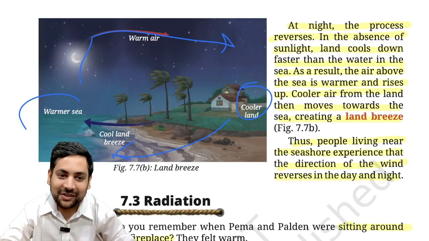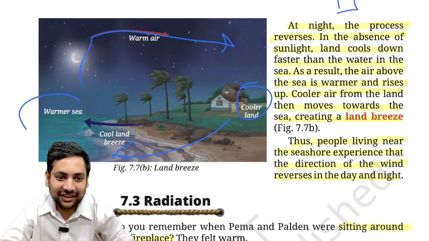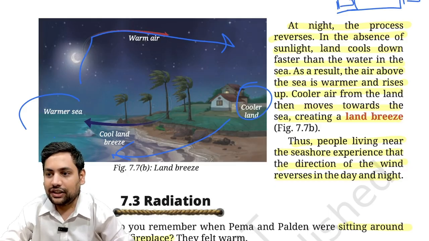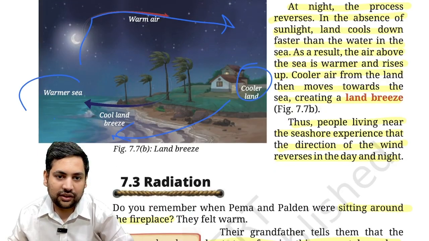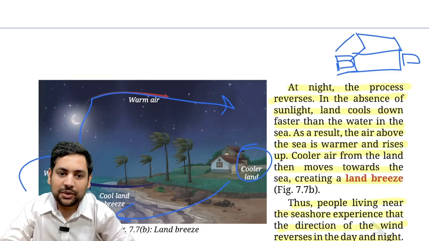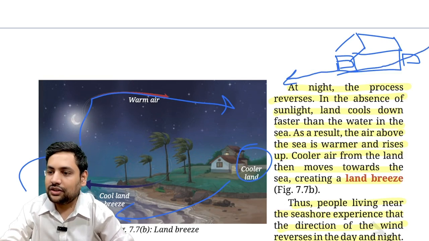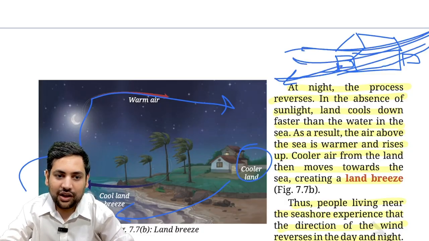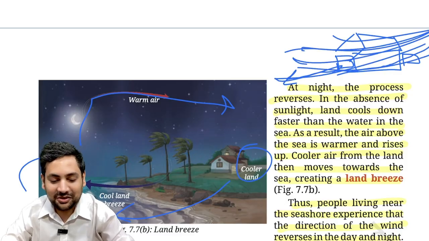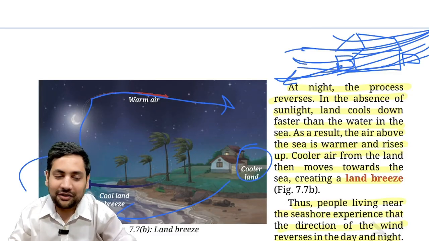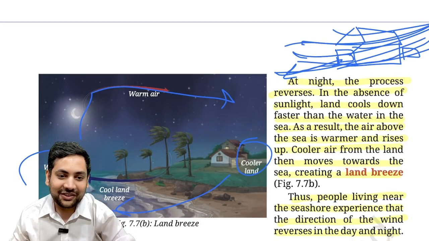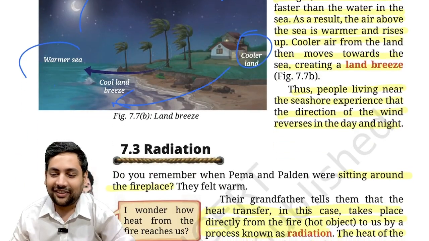Correct? Now, you might feel that a sea facing bungalow is not good anymore here. Now, understand, though it is not given, if you are making a bungalow, what you can have is cross ventilation like this. So if you have cross ventilation, now what will happen? The air will like to flow towards the sea, correct? And it will cross from this window. So again, you will get free flow of air from your house. So you need not worry if you have a sea facing bungalow. You are very scared, like what will happen, have I invested my money correctly now? So land breeze is this, understood?